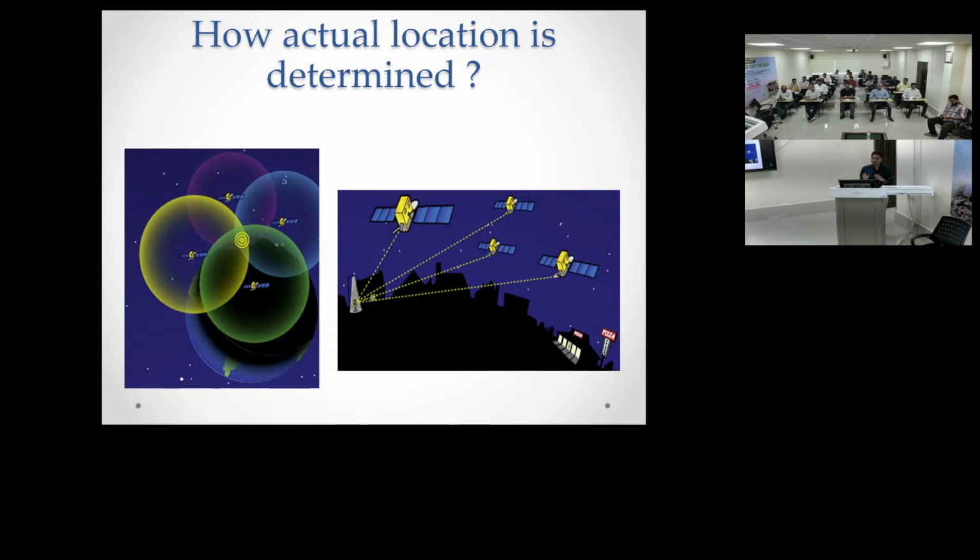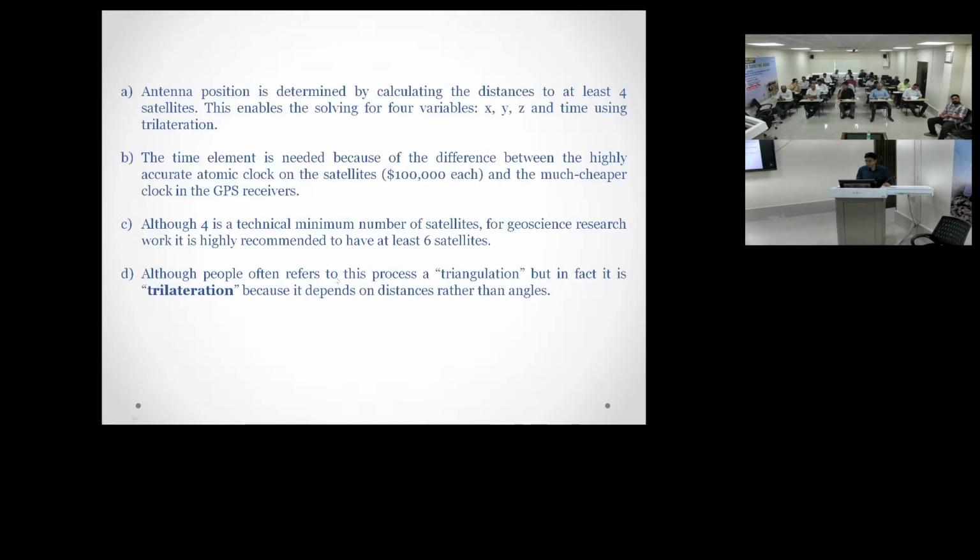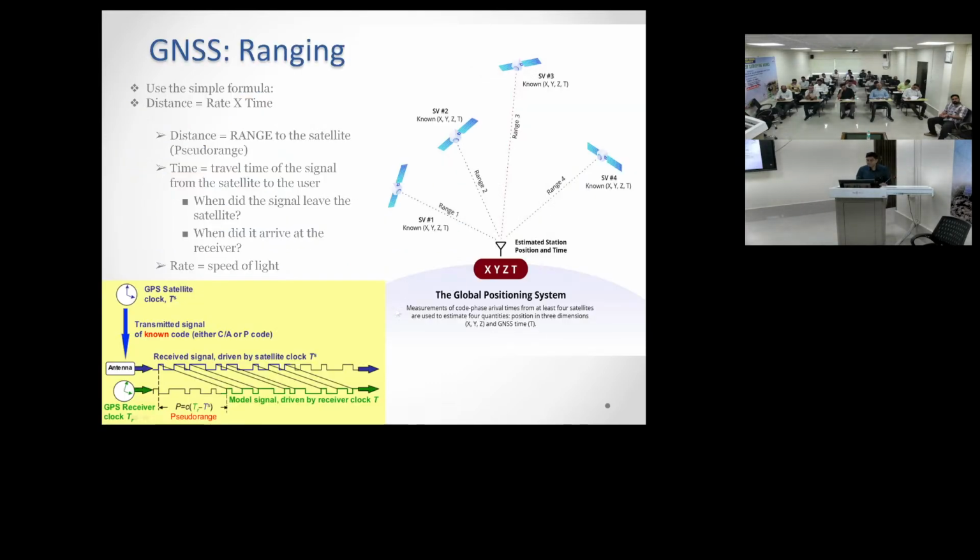Mostly in CORS we are using the RTK method, and this will give you almost centimeter accuracy, 2 to 3 centimeters. The accuracy is 3 centimeters, even less than that you can get through RTK. So in RTK methods, what happens? This is how the coordinate is calculated. I will go through this one.